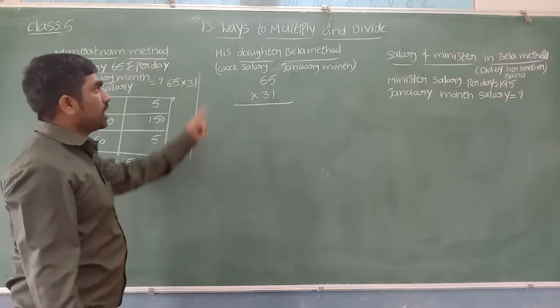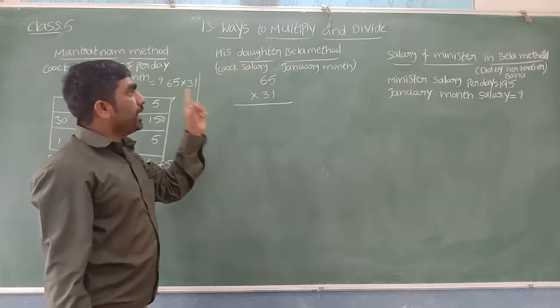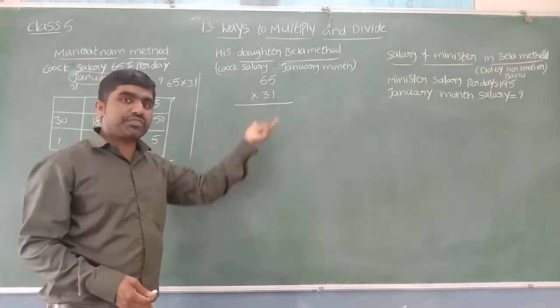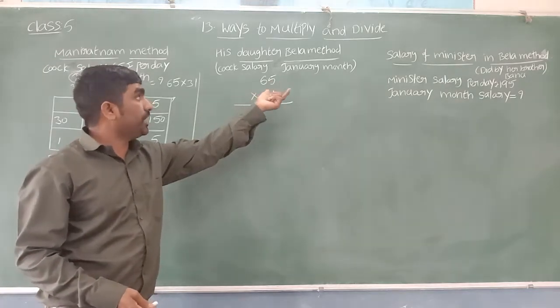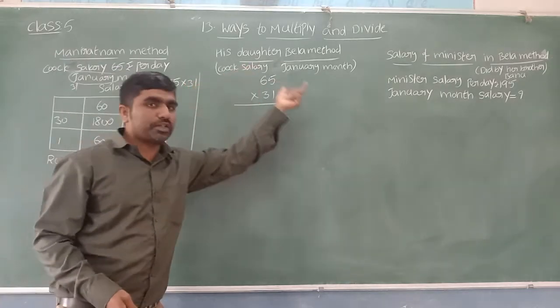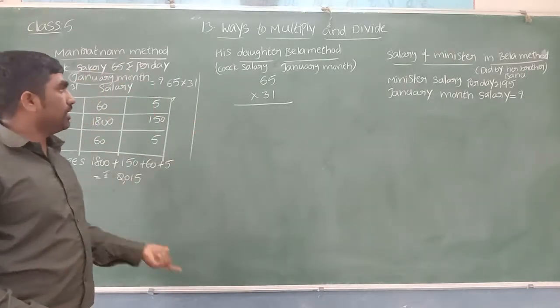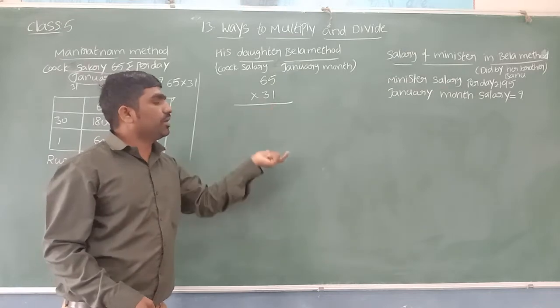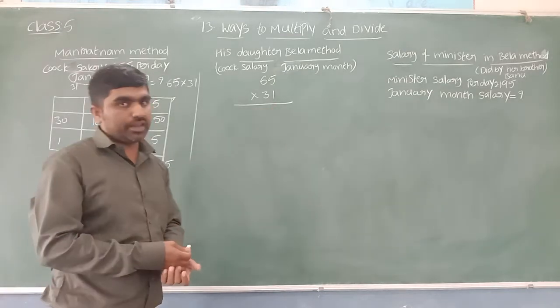Now let us see his daughter Bela's method. Even Bela wants to calculate the same, but she tried a different method. Bela wants to calculate the same cook salary for January month only, but she did not use Maniratna's method. She did her own style. Let us see in what way she did the calculation.